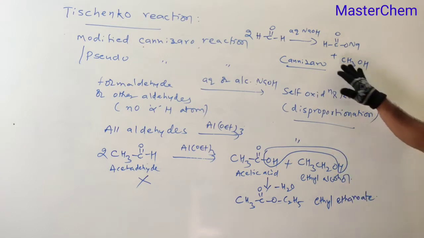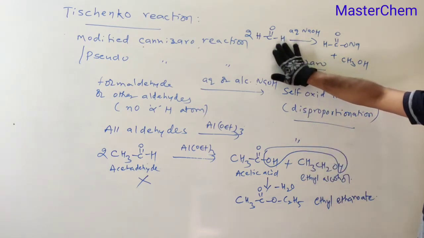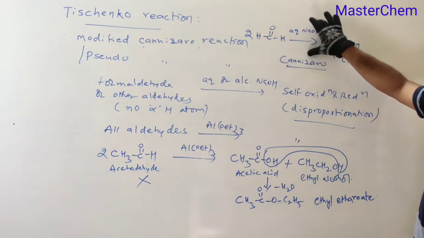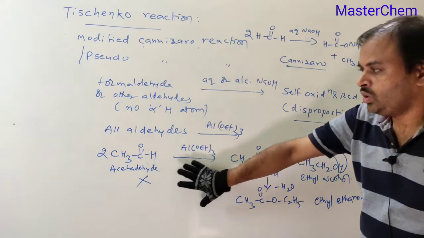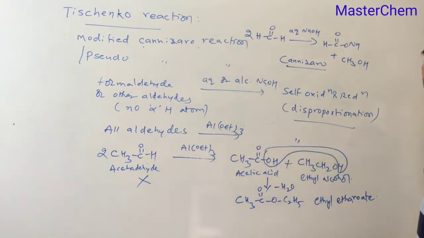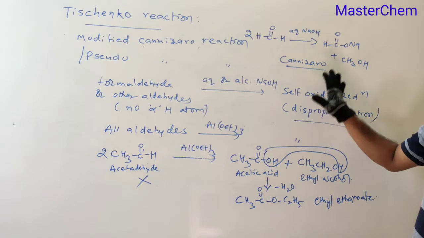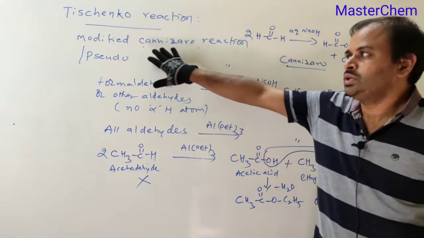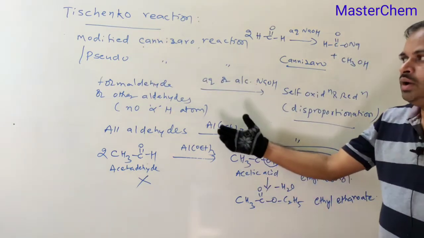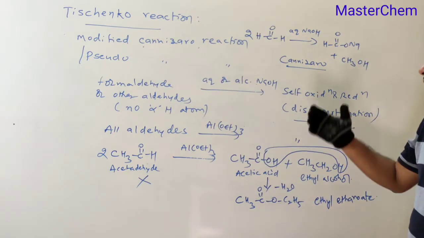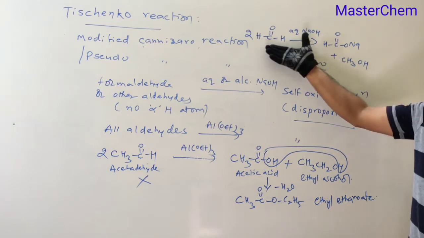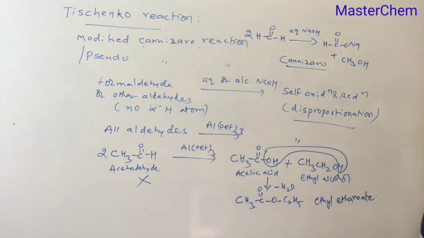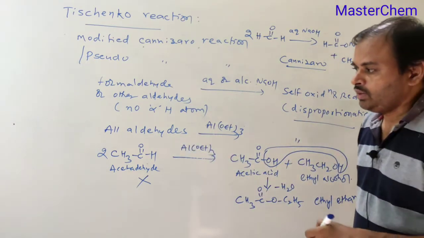What is the difference between these two? Only an aldehyde with no alpha hydrogen atoms is involved in the Cannizzaro reaction, whereas all aldehydes can undergo the Tischenko reaction. This is the difference. That's why, as it looks like the Cannizzaro reaction, it is called the modified Cannizzaro reaction or pseudo Cannizzaro reaction. Here the limitation is no alpha hydrogen atom; there, there is no limitation. All aldehydes can give this reaction. So let us take one more example.